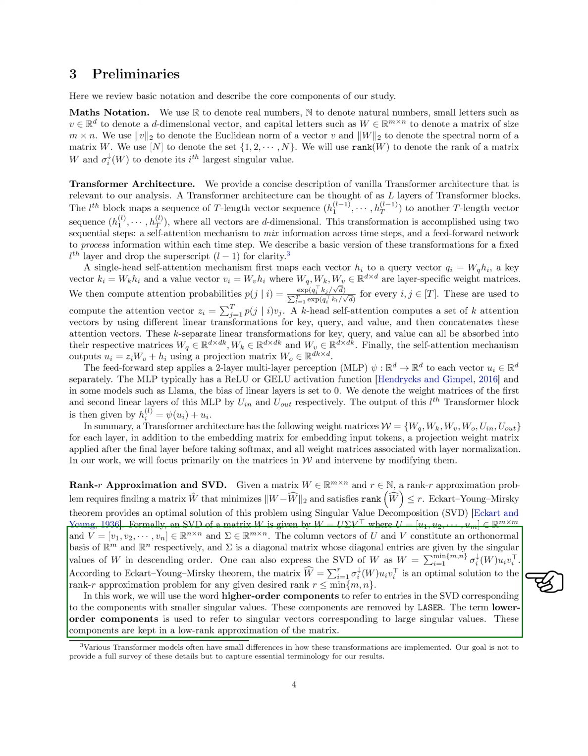In this study, we use the term higher-order components to refer to the parts of the SVD that correspond to smaller singular values. These components are removed by a method we call LASER. On the other hand, lower-order components refer to the vectors associated with larger singular values. These components are retained in a low-rank approximation of the matrix.